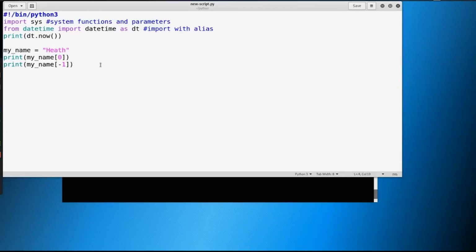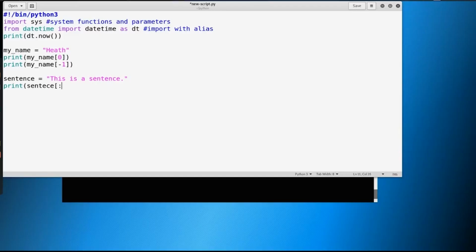So we could also do something like take a sentence, and we could say sentence, this is a sentence. And if we wanted to print out the first word of the sentence, we would have to know the amount of letters in it. So we know here that there is 1, 2, 3, 4. So this would be 0 through 3. So let's say if we wanted to print out sentence here, and we knew 0 through 3. So remember, we don't have to put 0.